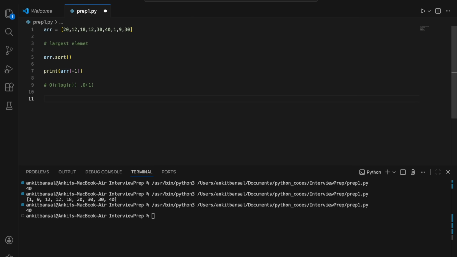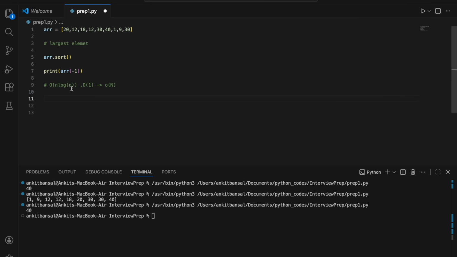Now the whole point is, can we make it better? Instead of O(n log n), can we make it O(n)? Let's see whether we can or not. What I will do is start iterating over this list and keep track of the largest element. If the next element is larger, I will replace the variable with it. Confusing? It's okay, I'll explain.